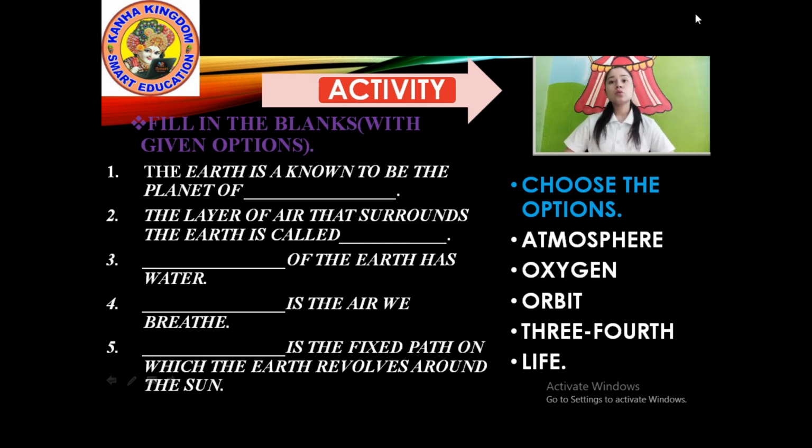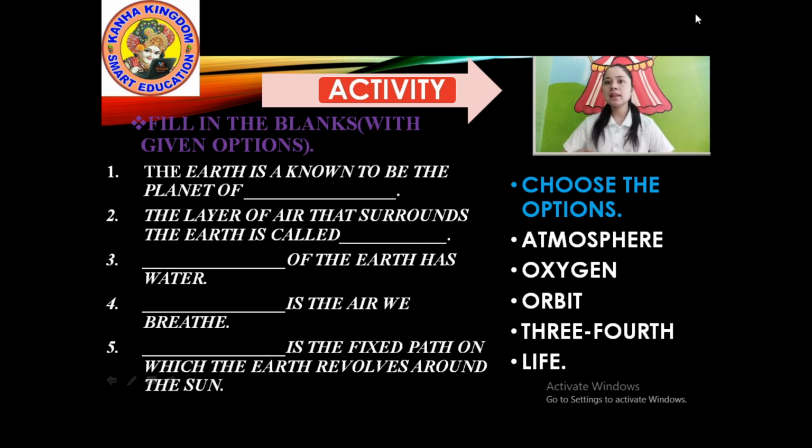The Earth is known to be the planet of... Yes, the correct answer is life. The Earth is known to be the planet of life. Question 2: The layer of air that surrounds the Earth is called dash. I already told you about the air we exhale and inhale, all the air in our surroundings.